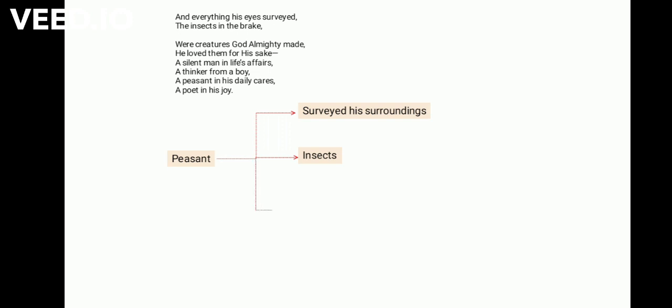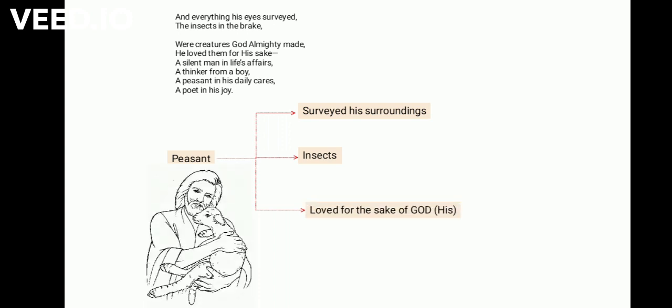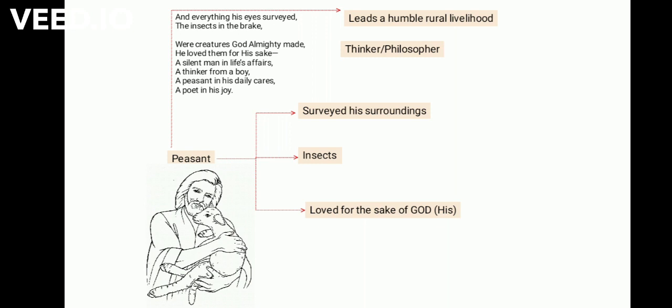The peasant loved the insects because they are God's creation. And in the end, the poet gives details about the peasant by placing a hyphen. He says that the peasant works silently far away from the busy urban life, and he is a philosopher, a thinker right from his childhood. He is a peasant who becomes a poet when he is happy or joyful. And then the poem ends.